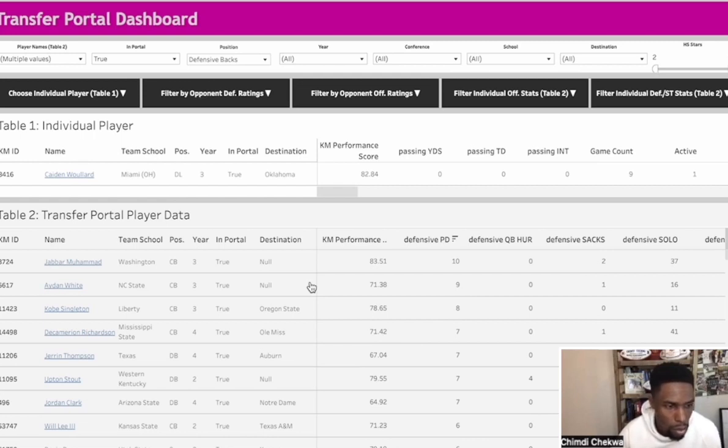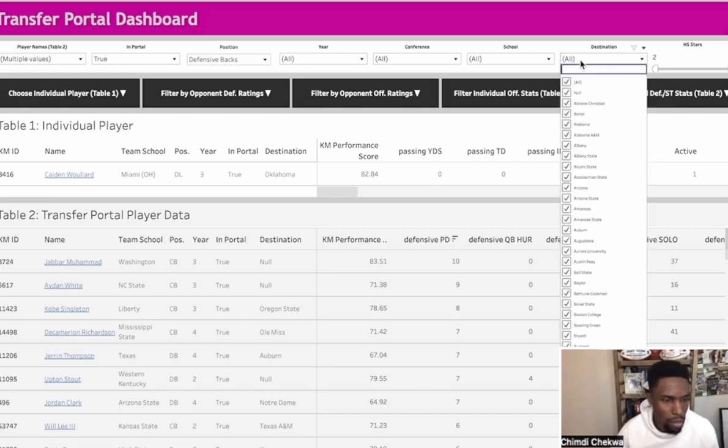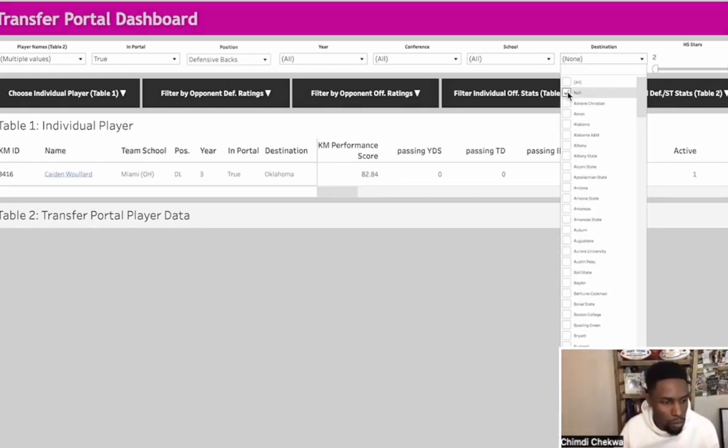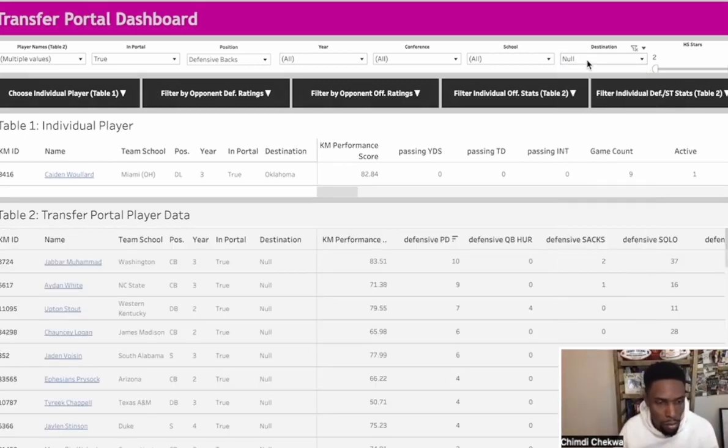Okay. Now let's remove those players who have already chosen a team and just leave the guys who are still searching for their next team.